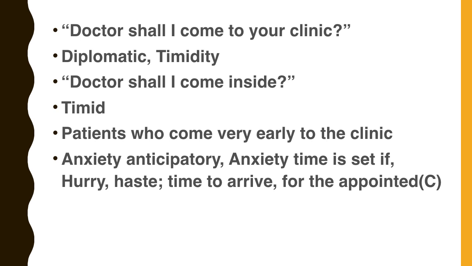You have to reach by 4 o'clock, that means they are very anxious. Hurry, haste, time to arrive for the appointment. That's a rubric in Complete Repertory. They are very much hurried. That's why they are reaching your clinic very early. So you have to select that rubric without asking the patient.